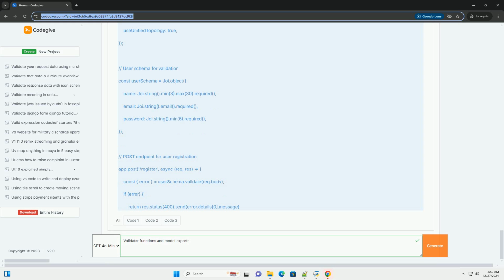Step 2. Create the server. Create a file called server.js and add the following code. Step 3. Test the validator.